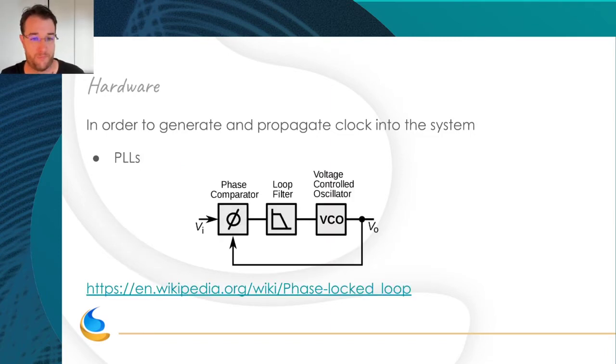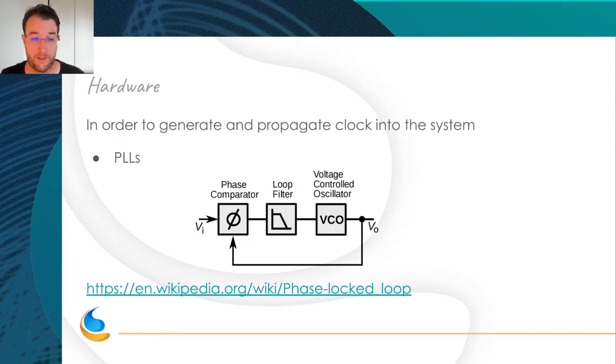So what is a PLL? A PLL is used to take a clock as input and generate a different clock as output. It's really a complex system. It's mainly used to take, for example, a 24 MHz input clock and generate a multi-gigahertz internal clock to clock the full system. If you're interested, you can go on Wikipedia to see all the electronic and physical theory of the PLL. It's really complex. I won't go into detail there.